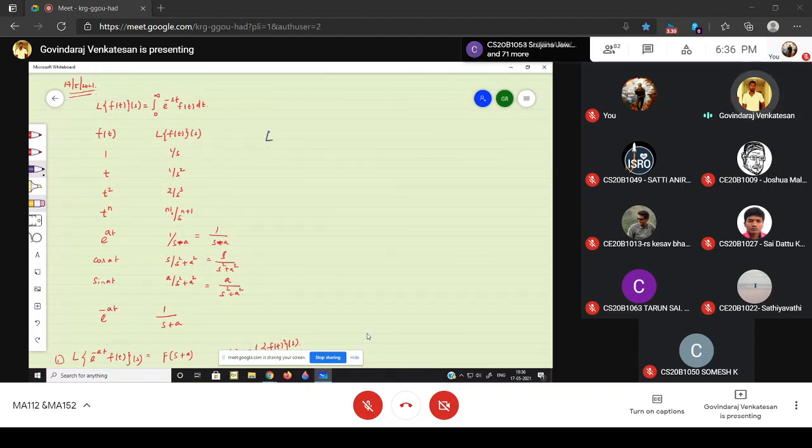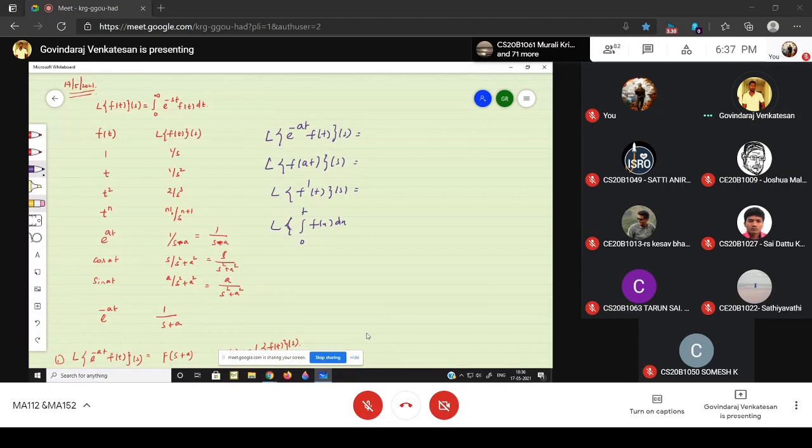You have to know what is the Laplace transform of e power minus at into f of t. You should know. And what is the Laplace transform of f of at? We know. And what is the Laplace transform of derivative? We know. And what is the Laplace transform of integral over 0 to t f of x dx?